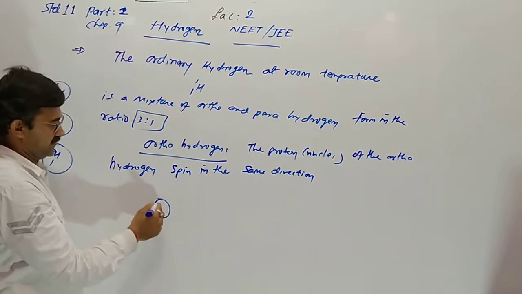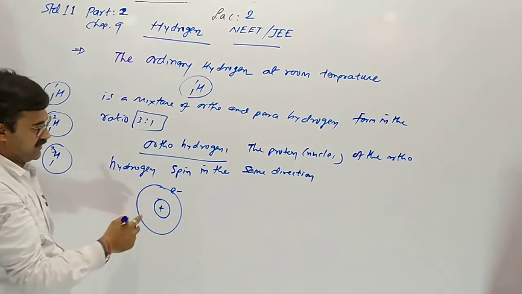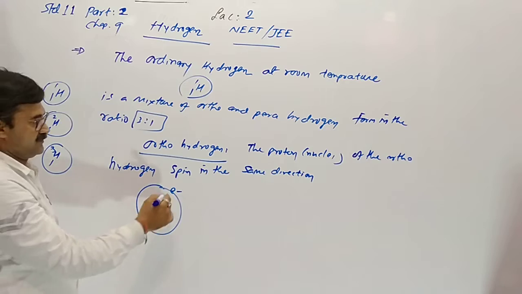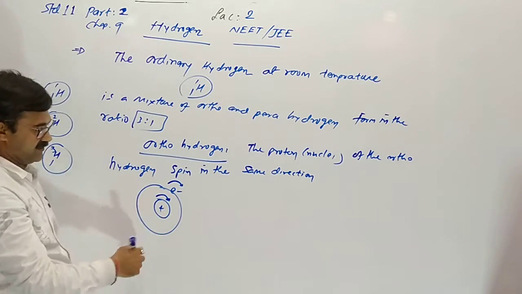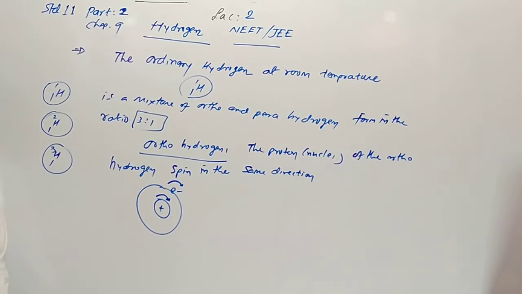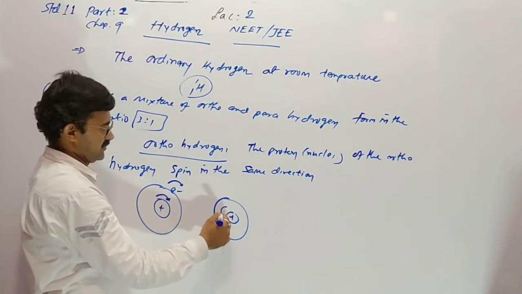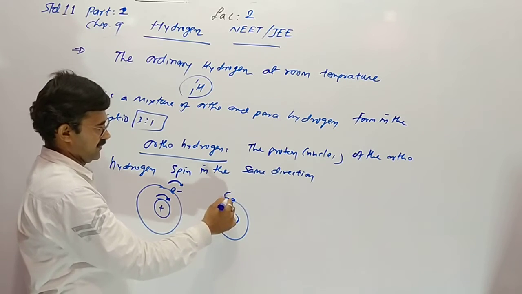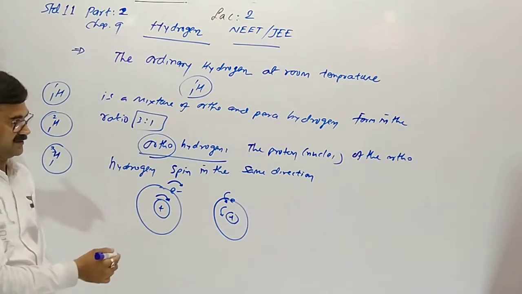Inside the nucleus there is one proton, in the protium there is one proton and one electron. Spin of the electron and spin of the nucleus, meaning the proton, are both the same. Both are clockwise, or both are anti-clockwise. So it is called orthohydrogen.